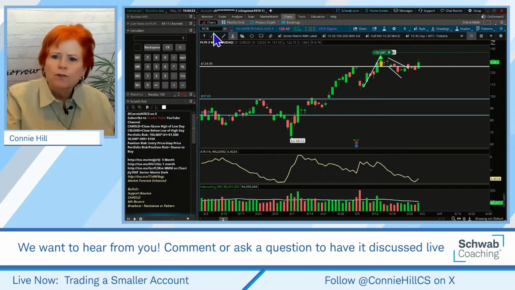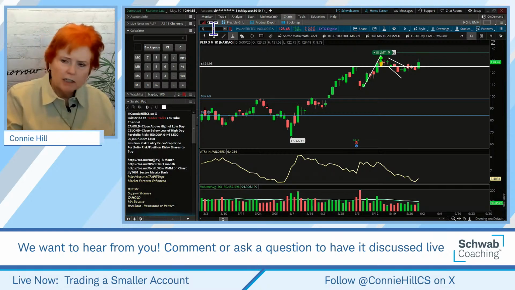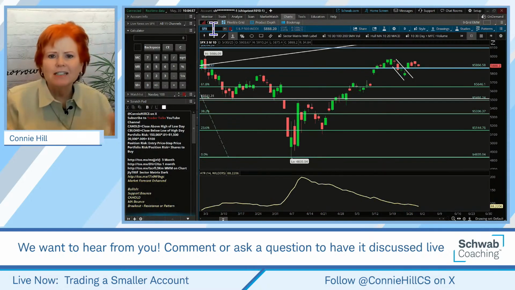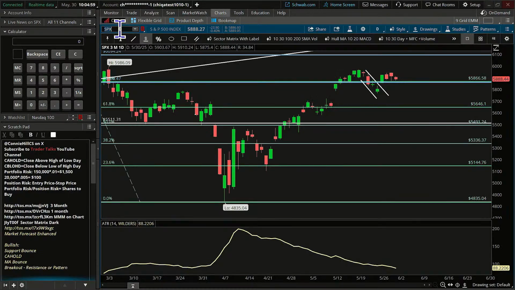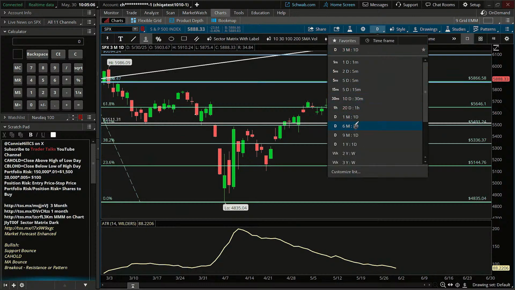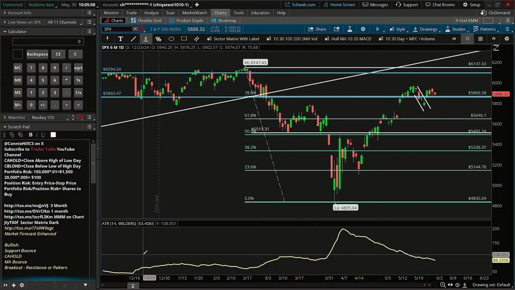Let's head over to Thinkorswim. I'm just going to start out on the SPX to give us a gauge of what's going on in the marketplace. Now, this is a 3-month chart. Let's maybe go to a 6-month chart instead to give us a little bit more perspective here. It was in April, the market peaked out and had a pretty significant slide back.